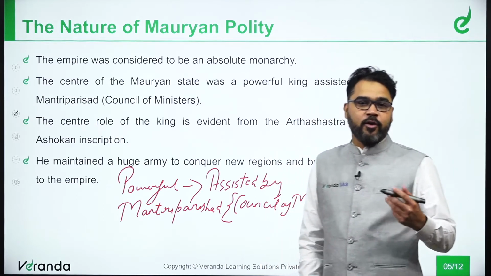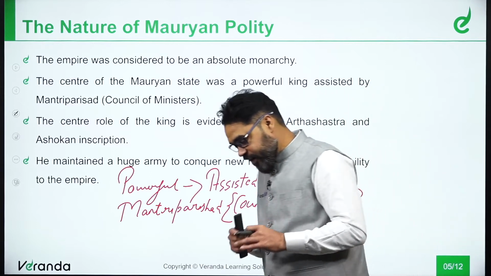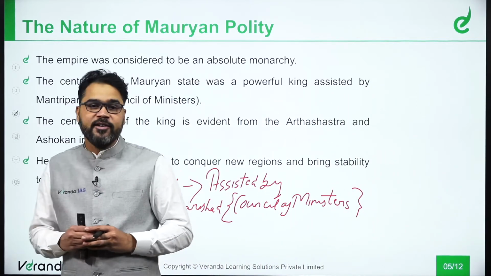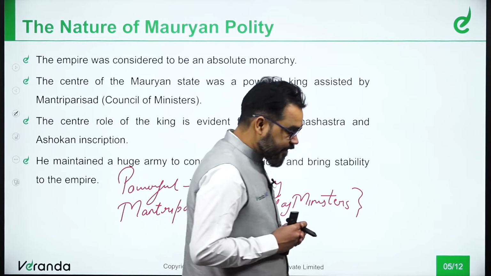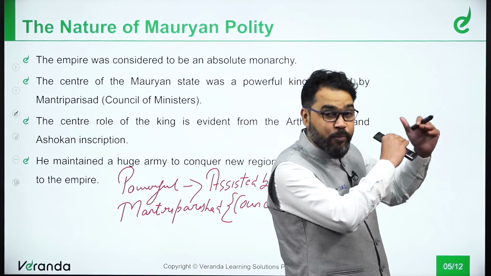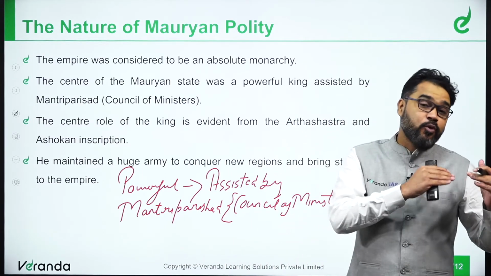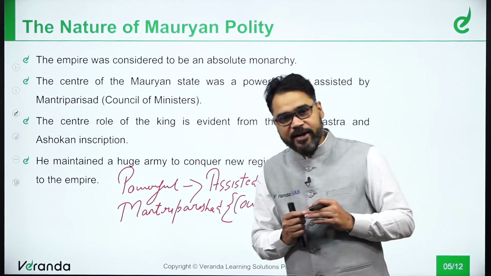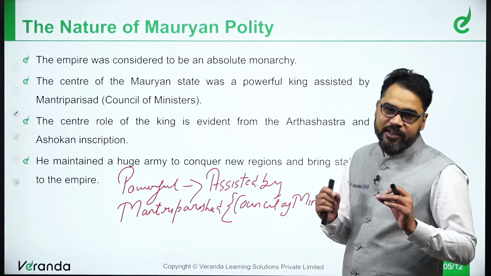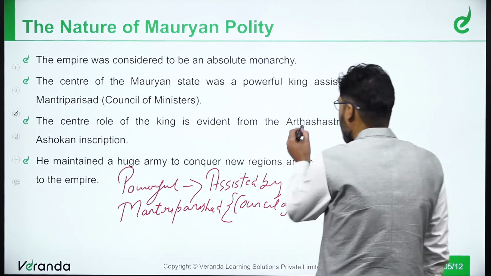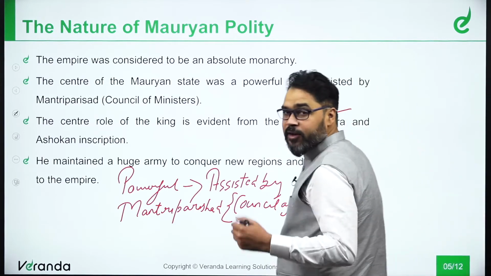Now, what exactly are the duties, what should be the role of a king at that point of time, all those ideas and evidence can be accessed from the famous book known as Arthashastra, written by Kautilya.